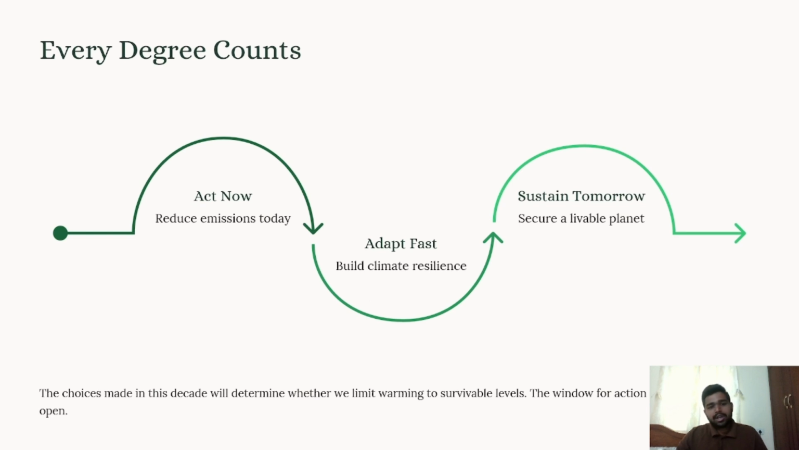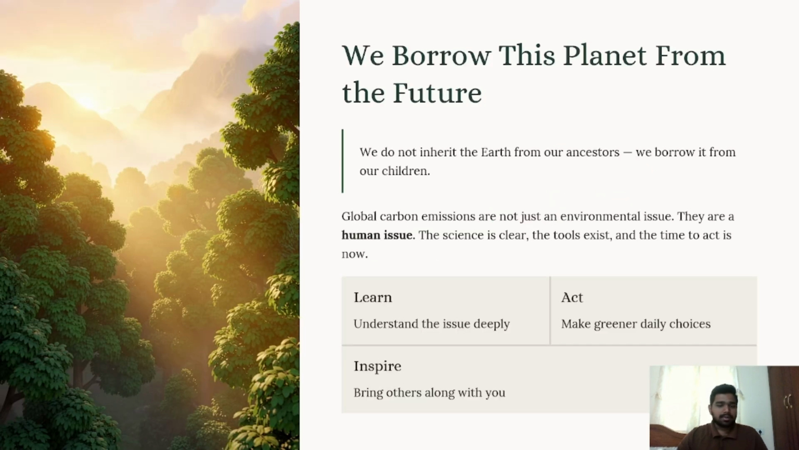So that every degree counts. It means the choices made in this decade will determine whether we limit warming to survivable levels. The window for action is real and it is still open. So first, act now: reduce emissions today. Adapt fast, build climate resilience, and sustain tomorrow. Secure a livable planet.